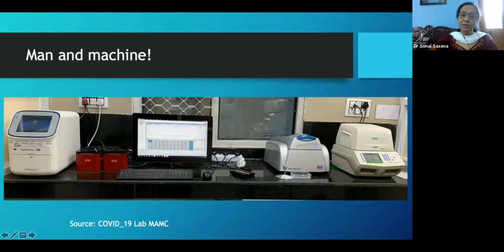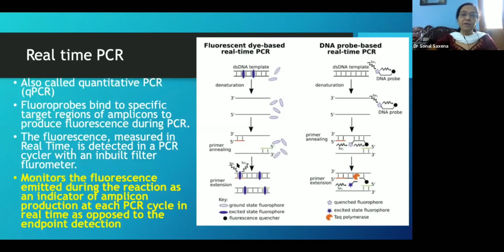And these are the various platforms which are available for real-time PCR machines. This is our own laboratory in Maulana Azad, where we have these 5 PCR platforms of various manufacturers. Then we have the basic fundamental, and how did it differ was that many variants were developed. Man is never satisfied with one thing.